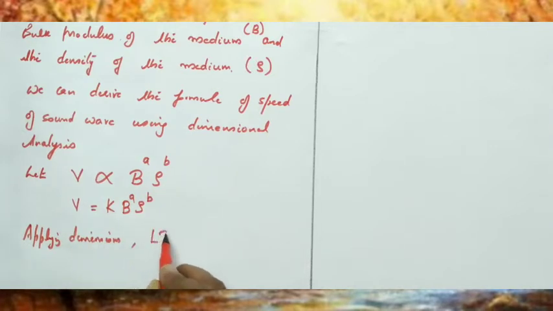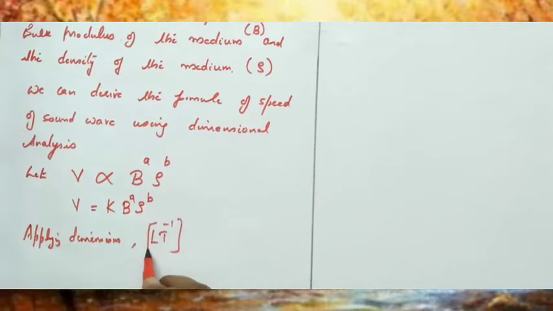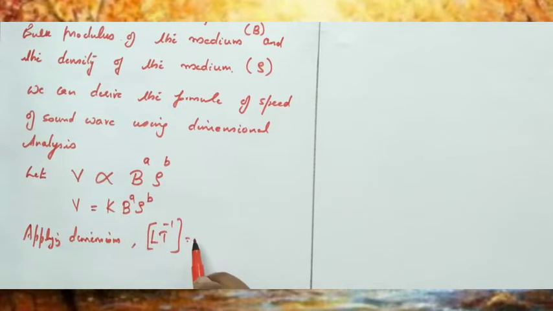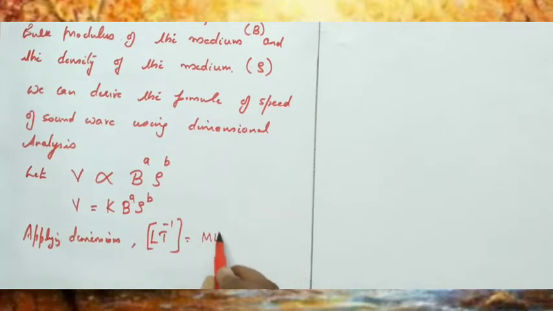Velocity has dimension L T raised to minus 1. K is a constant, with no dimension. The dimension of bulk modulus is the same as that of pressure, which is M L raised to minus 1 T raised to minus 2.